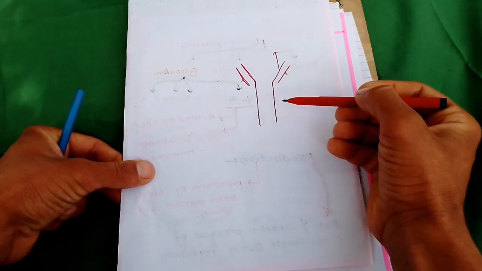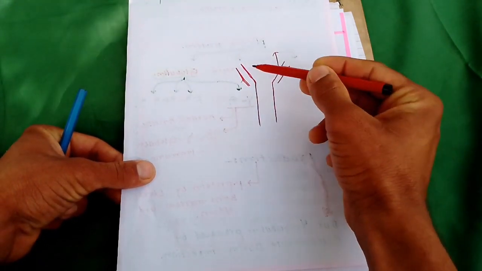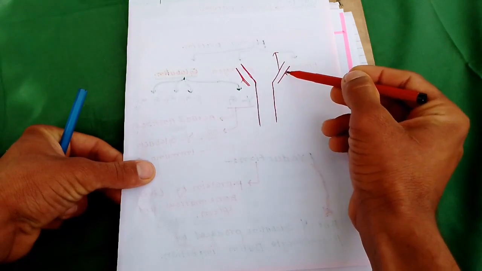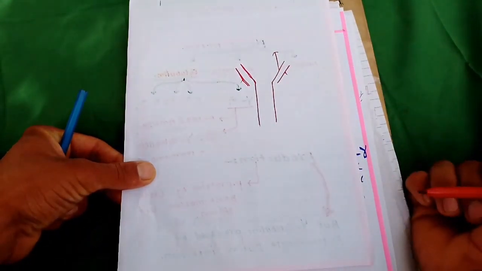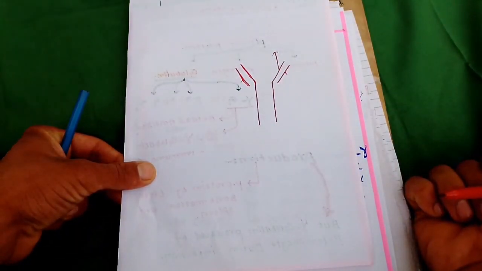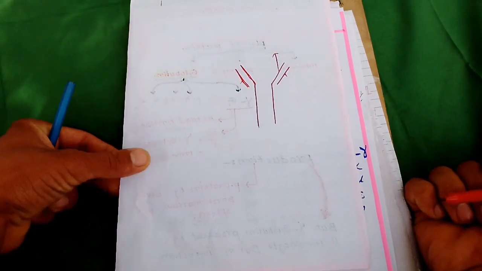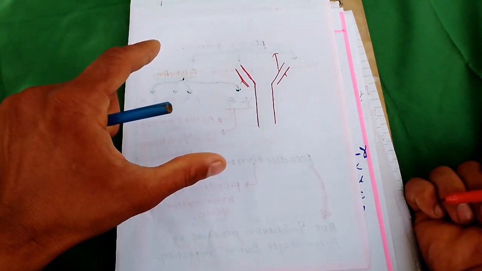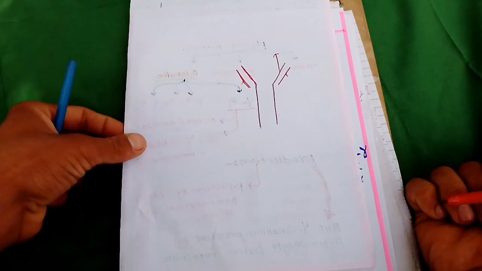This is the heavy chain, and this is also the heavy chain. This is the light chain, and this one is also the light chain. Antibody has two heavy chains and two light chains.